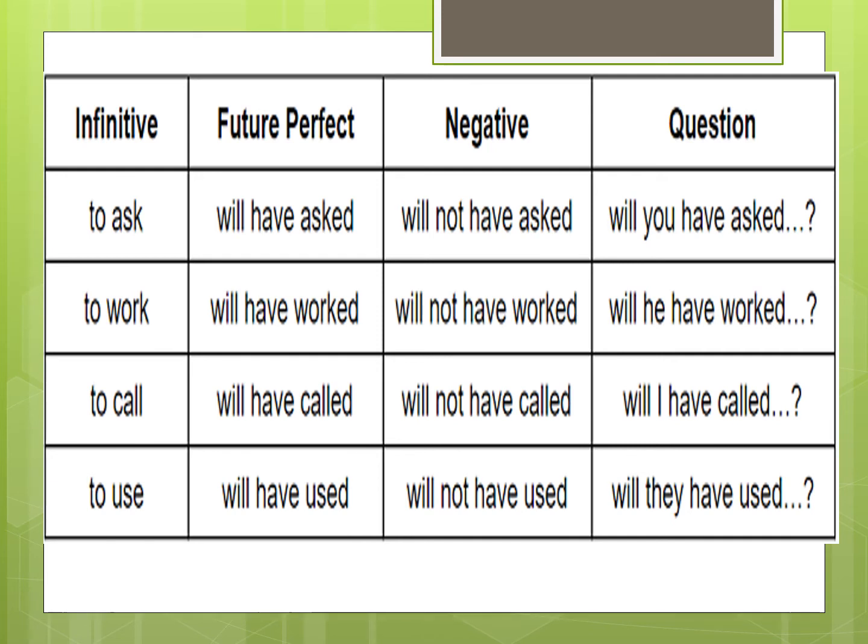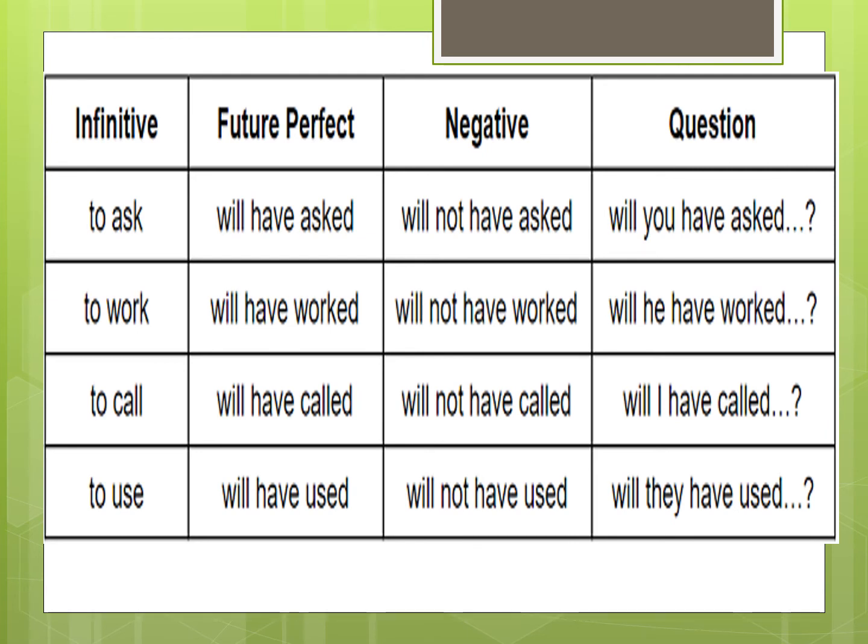The negative is very easy, nice and easy. Just insert not between will and have, and then add the verb. Will not have asked. But let's look at the negative. It's very easy. Again, I will repeat myself one more time to make sure. Very easy to make the negative form of the future perfect tense. Insert not between will and have.